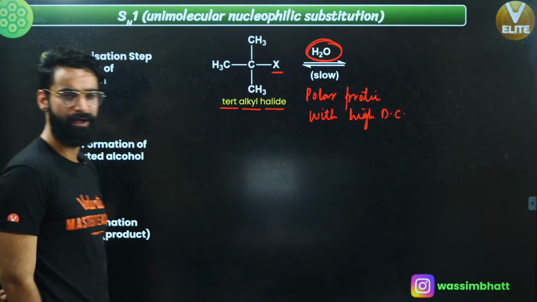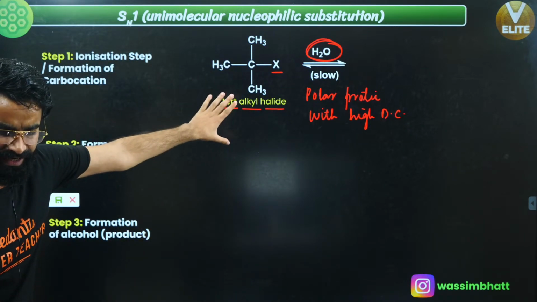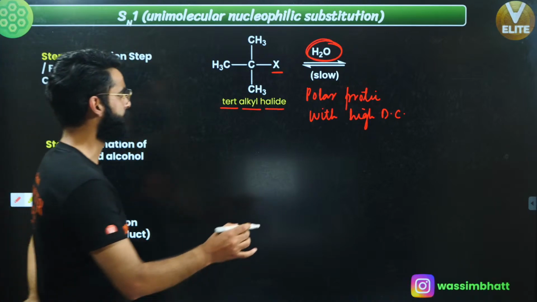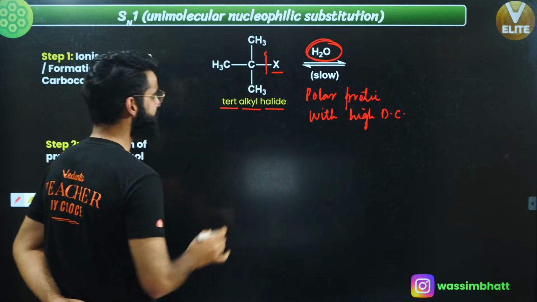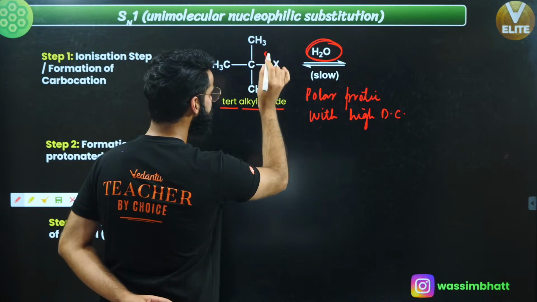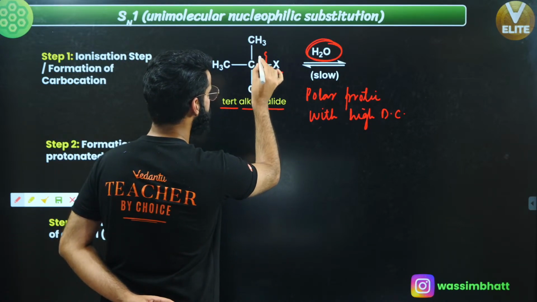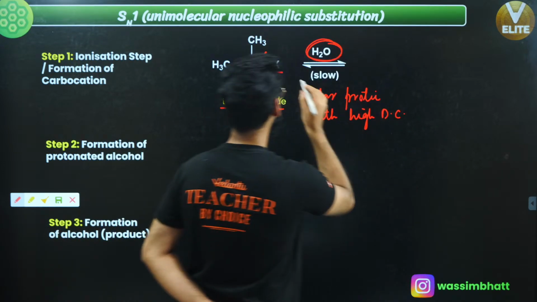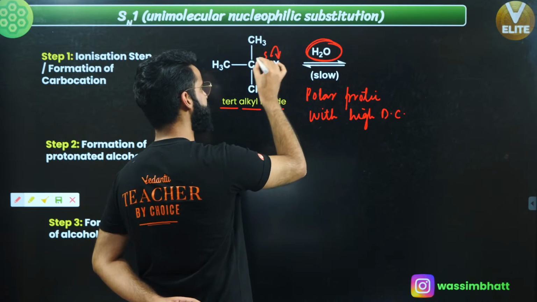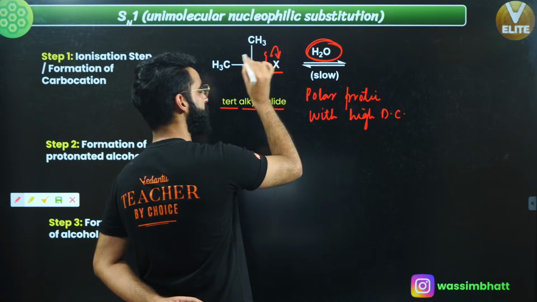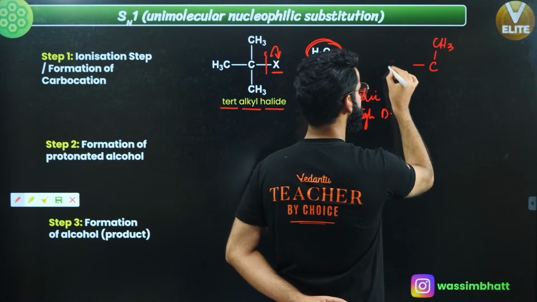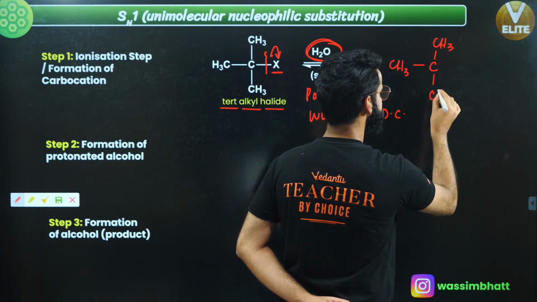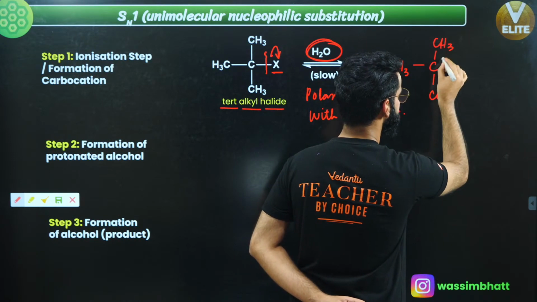Now, what is going to happen to this tertiary alkyl halide when I put it into water? First of all, this bond gets broken, or you can say this X leaves as X negative, due to which this carbocation is formed, with a positive charge on this carbon. So you get the carbocation like this: this is CH3, this is CH3, this is CH3, and you get a positive charge over here.